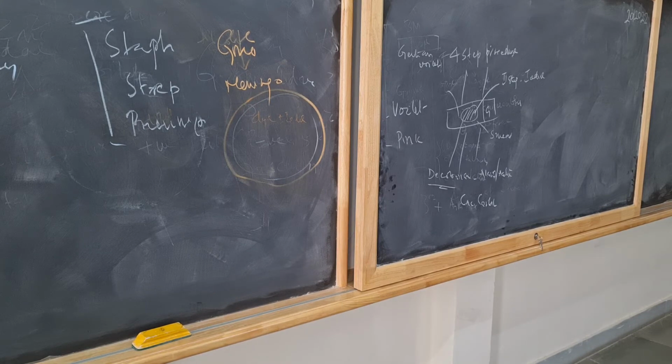It gives rise to diphtheria. Then lactobacilli, present in milk. Then Listeria. Listeria monocytogenes gives rise to meningitis. Then anthrax and Clostridium. These are all gram positive.